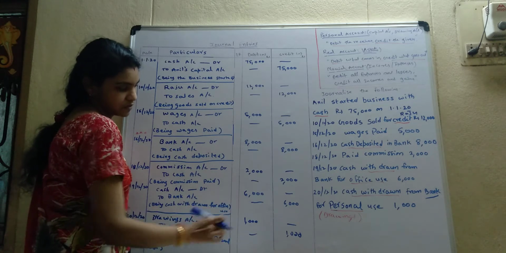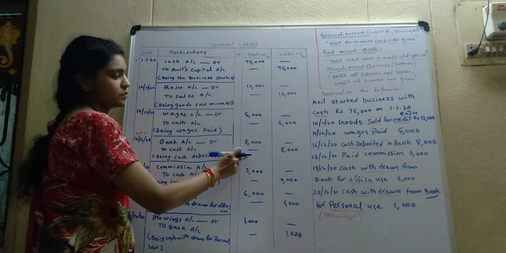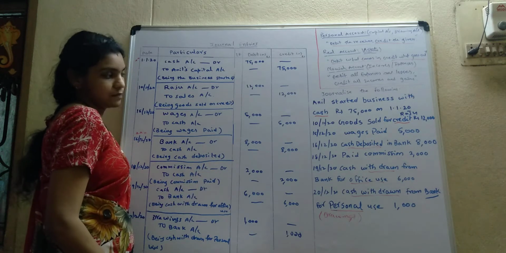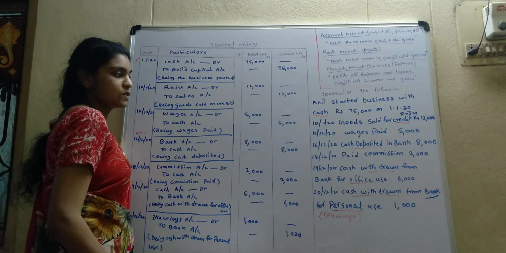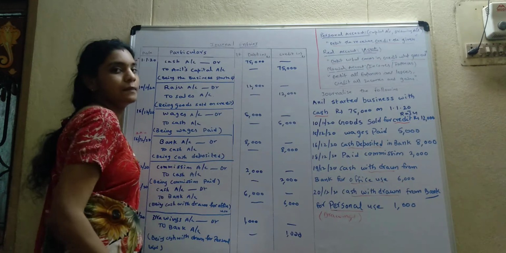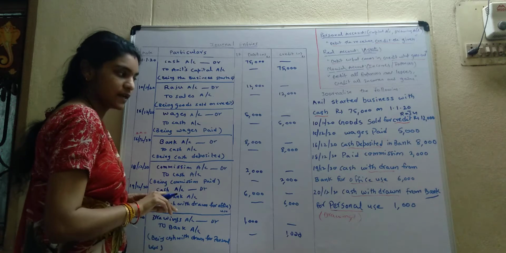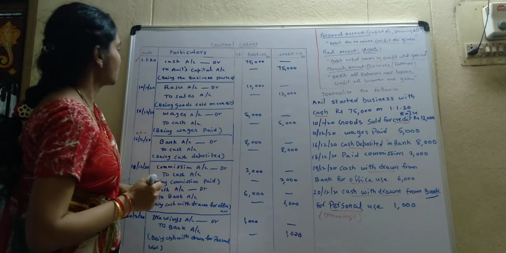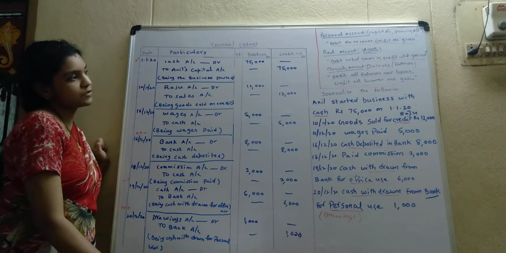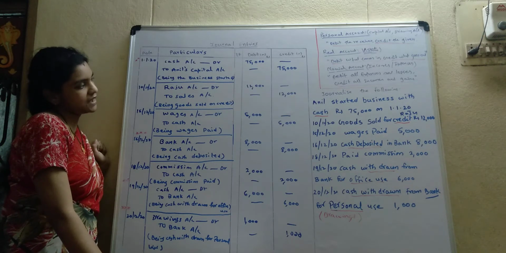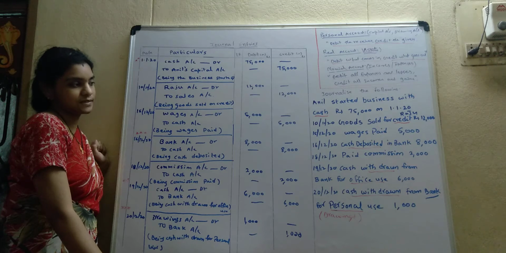How much amount? 7,000. What is the amount deposited in bank? 8,000. So remaining amount? 1,000. Only 1,000 is there in bank. Okay? That's all for today. Tomorrow we are going to learn some more new entries regarding sales returns and purchase returns. Okay?